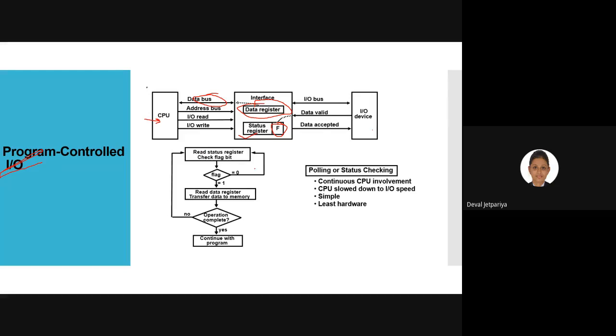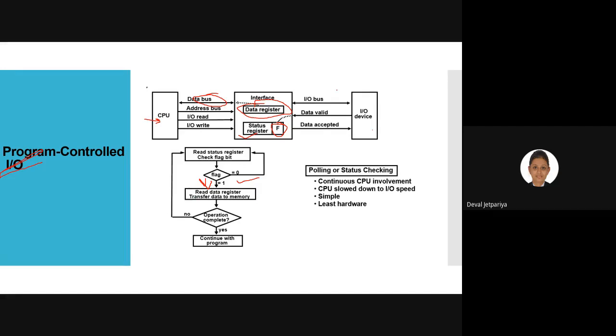If it is 0, that means the CPU or IO is not free, so we cannot place that data. But if the value of the flag register is 1, that means we can place the transfer, we can read those data.